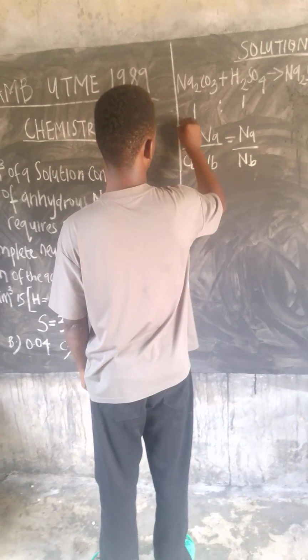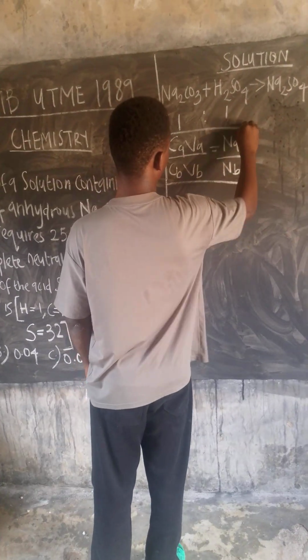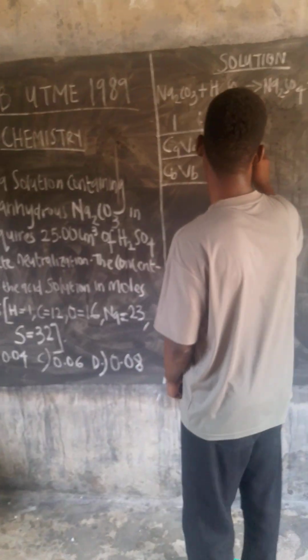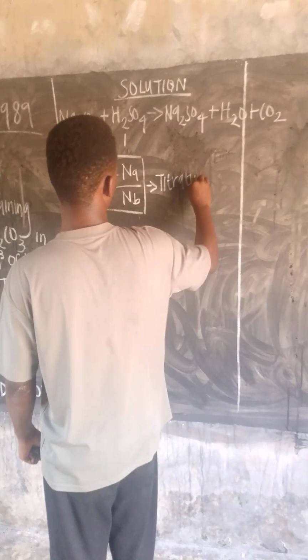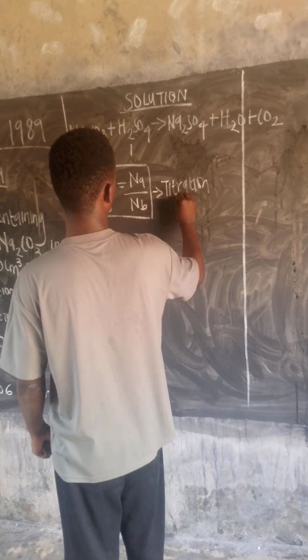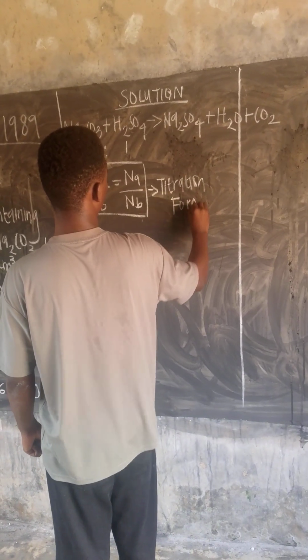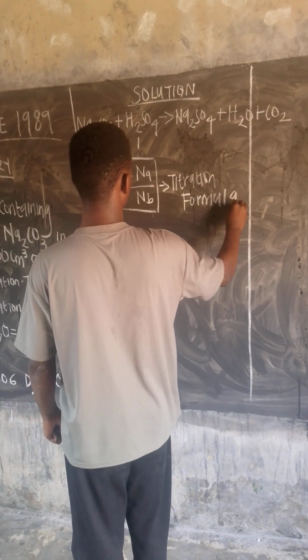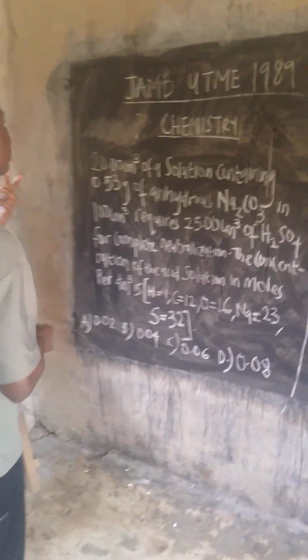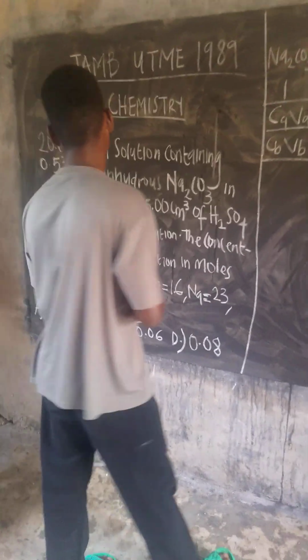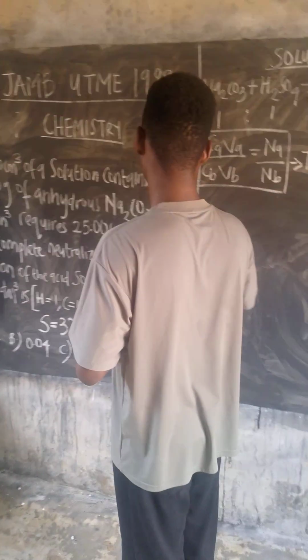So let us write this at one side of the board. So this is the titration formula. The next step is to write out our parameters.